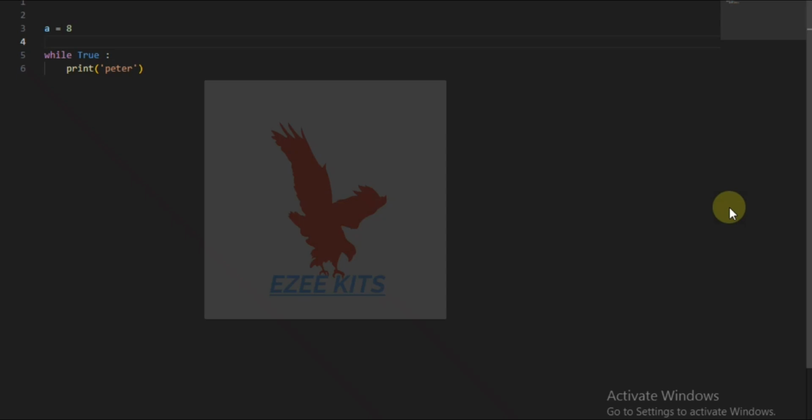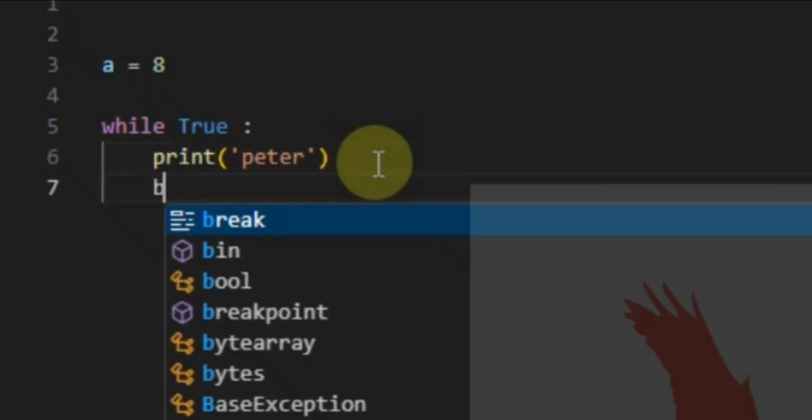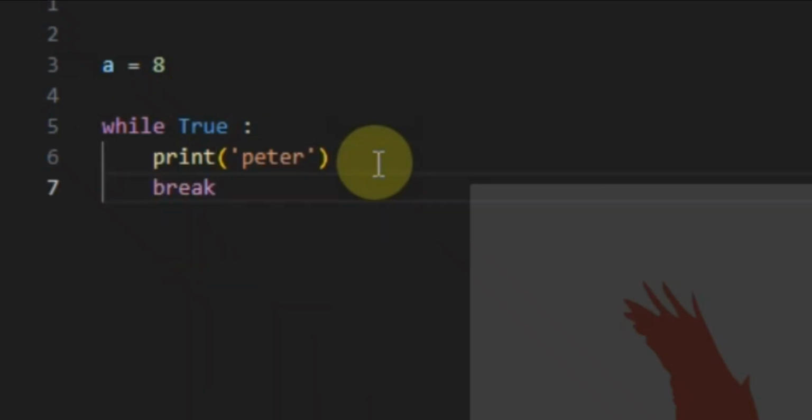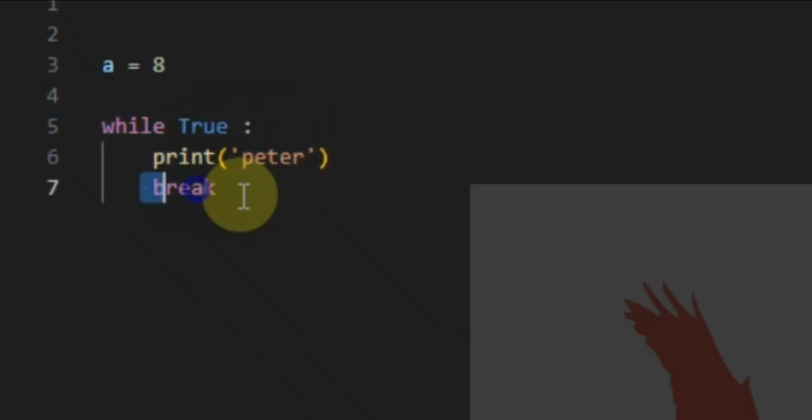So before running a while loop, it's always a good idea to have a condition beneath it that can stop it. For example, I can use break to stop the while loop. So it's going to print out Peter and then it's going to break.